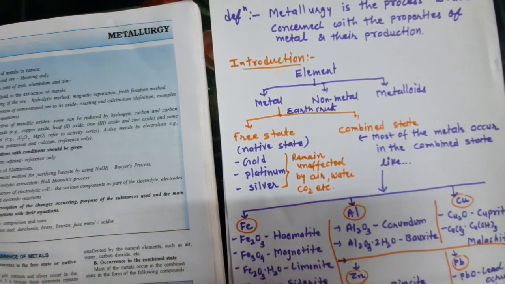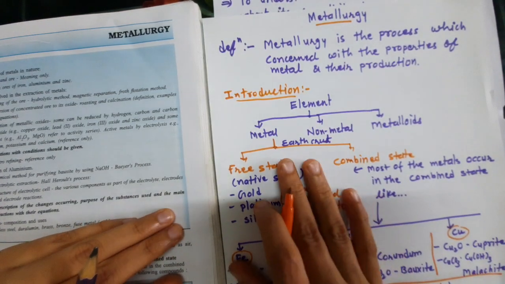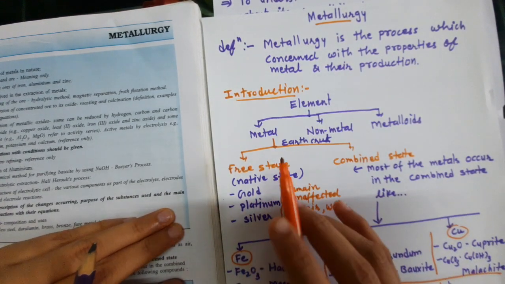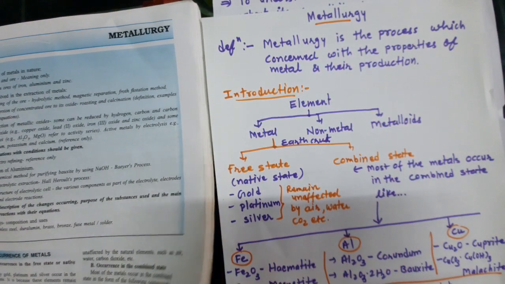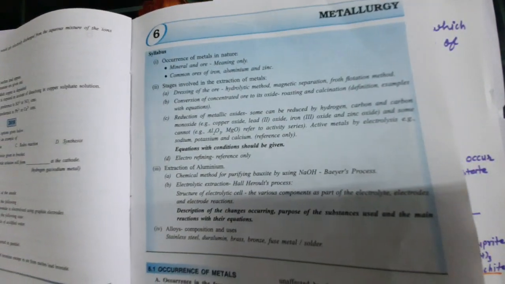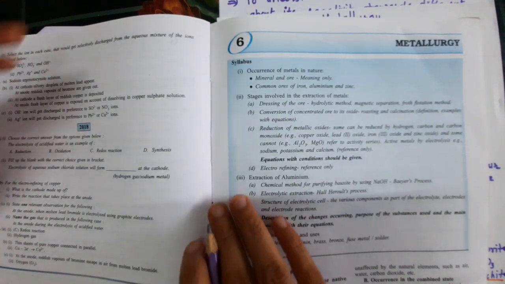Now let's start our new chapter, Metallurgy. From today onwards, we learn a new chapter, Metallurgy. According to our new syllabus, some portions are removed in this chapter. You can also reduce that portion.